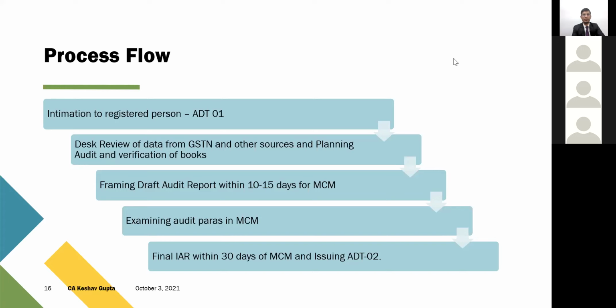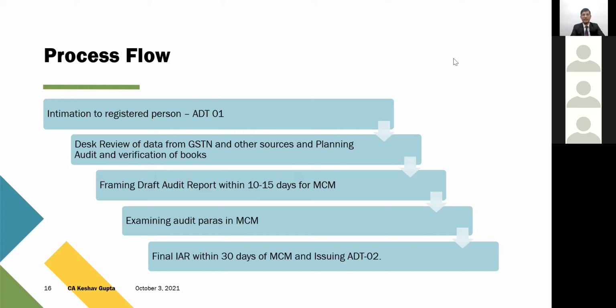So the draft audit report is prepared, which is communicated to the assessee. As I've already mentioned, there's a time frame that the discrepancies are supposed to be communicated to the assessee within 30 days. After the 30 days, they give time to the assessee to reply to those draft audit paras. Then within 10 to 15 days, they have to prepare the audit report. They have to finalize it with whatever replies were received from the assessee. They prepare it for the purpose of MCM.